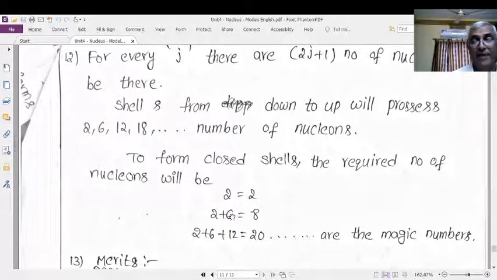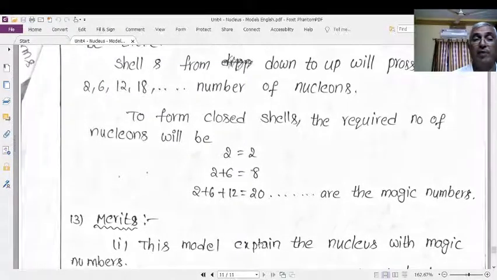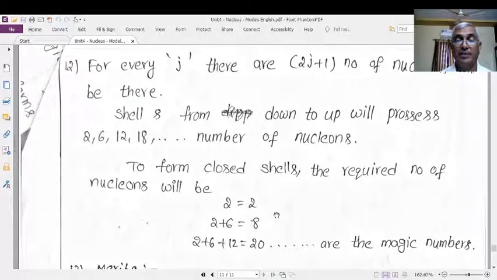For the p state, J has 3/2 and 1/2. If you substitute 3/2 and 1/2, you will get a total of 6, that is 4 plus 2, 6. Therefore 2 plus 6 is equal to 8. Similarly, for the other calculations, you will get 2 plus 6 plus 12, that is equal to 20. In that way, you will get the magic numbers, the total number of nucleons in each state for nuclei with magic numbers. Therefore, nuclei with magic numbers possess an even number of protons.